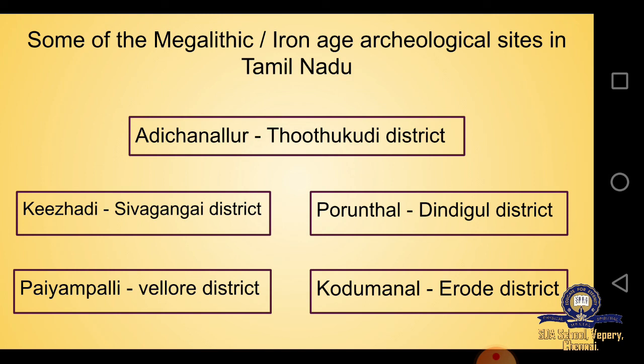And they also found many pots with scripts of the early religions. So these little pots and the monuments, the buildings and other small things prove that the Megalithic or the Iron Age existed on earth, and they tell about the Aryans. So these were all about lesson 1 of history.